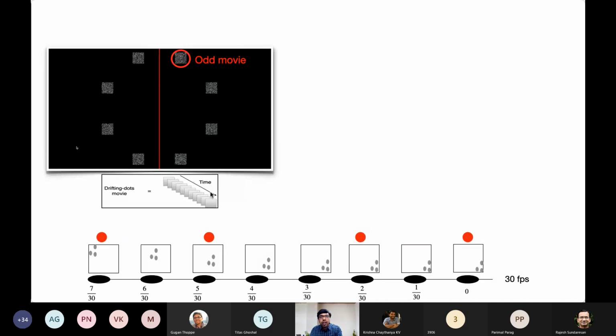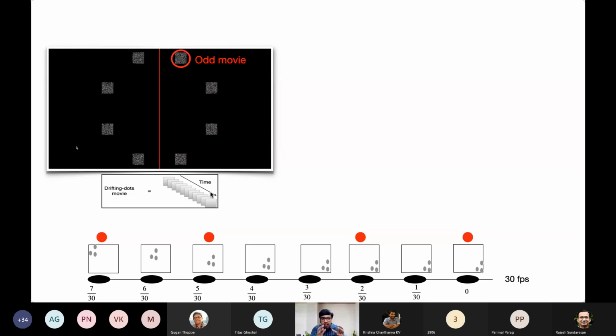He will possibly switch to a different movie. There is a certain position of dots. There is a certain configuration for the dots and things like that. He keeps moving. He keeps observing these dots. He keeps collecting the observations. And eventually, he's going to make his decision on what the odd movie is.